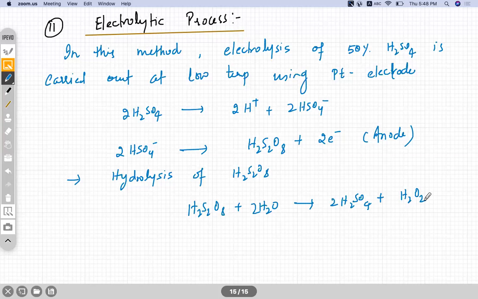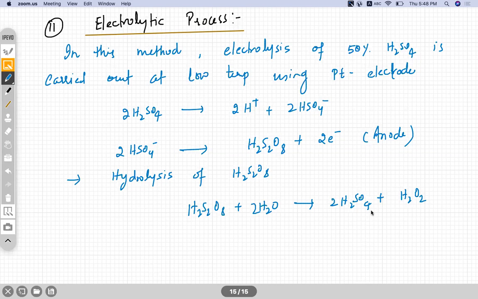Yeah, done. Okay. So these are the two preparation methods of hydrogen peroxide.